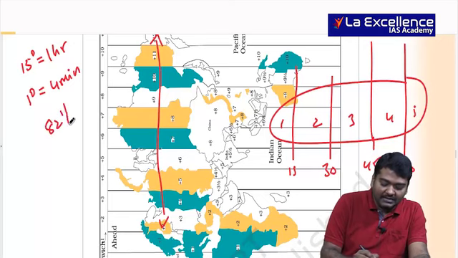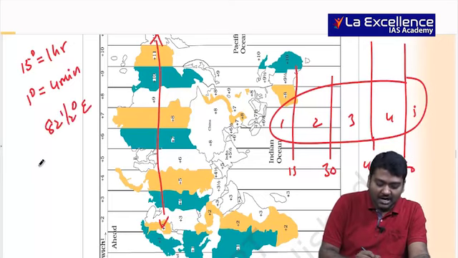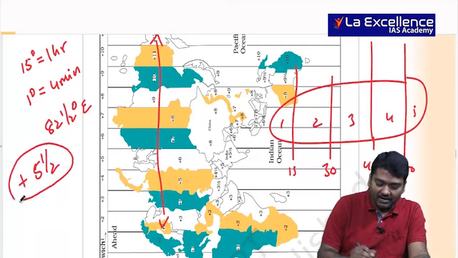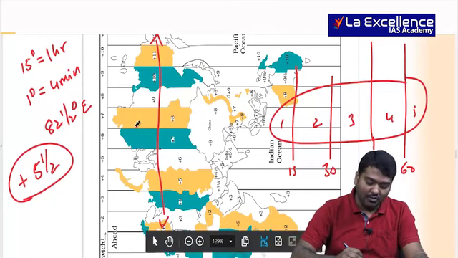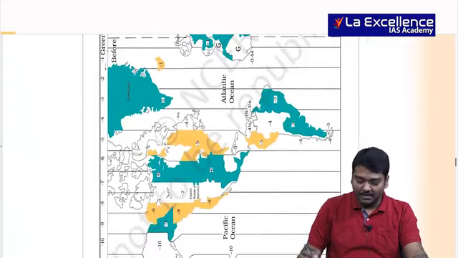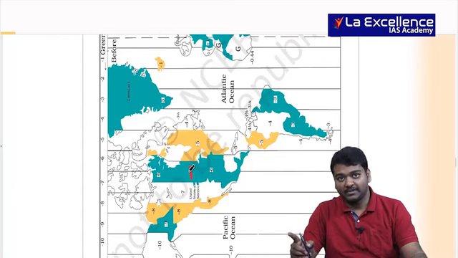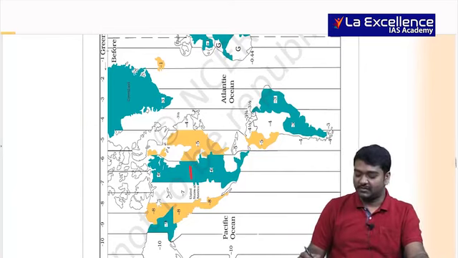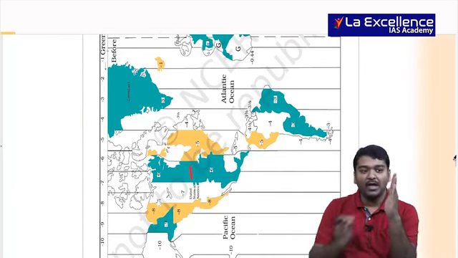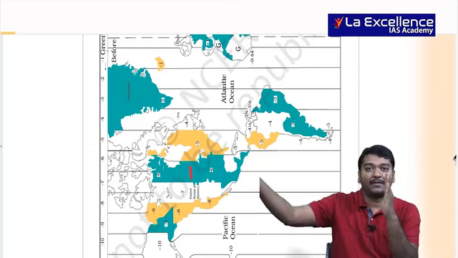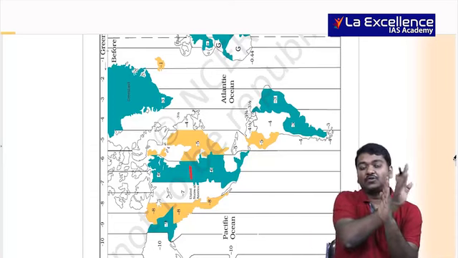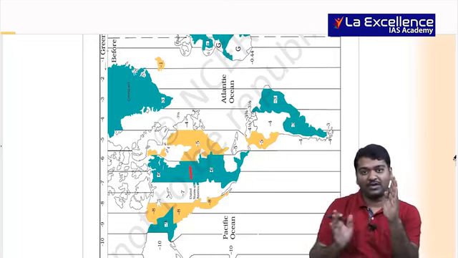India's standard time is 82.5 degrees east. So if you are considering the prime meridian, India is 5.5 hours away. Can you see the eastern hemisphere? You add. Western hemisphere, you subtract. This should be clear, right? So, because the sun's rays will fall first on the eastern hemisphere, then it will be on the western hemisphere. So from the prime meridian, from the UK, India and other countries will be ahead. From the UK, if you consider the US and other countries, the US and South America will be behind. This is what we need to understand.